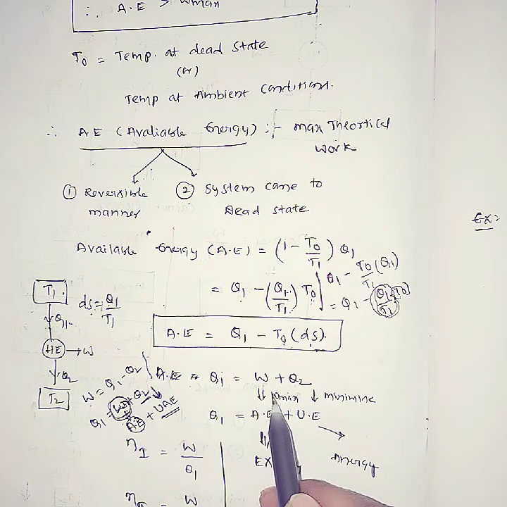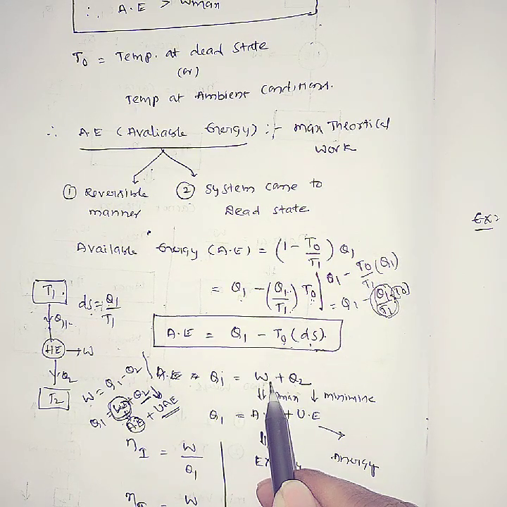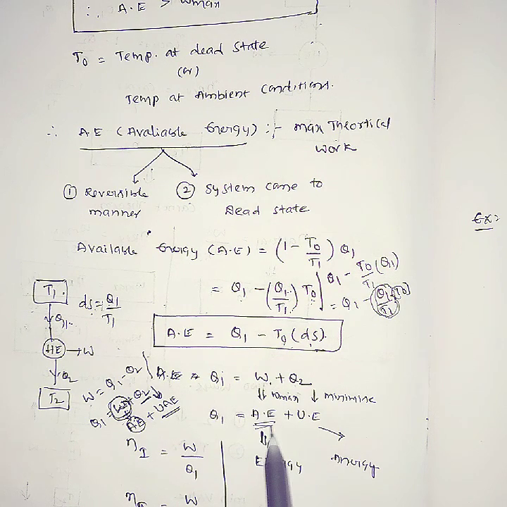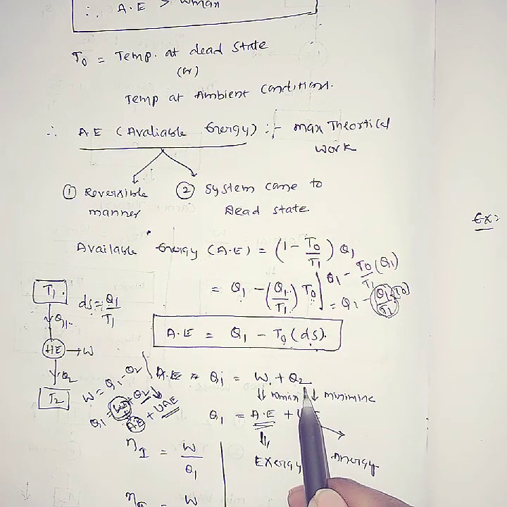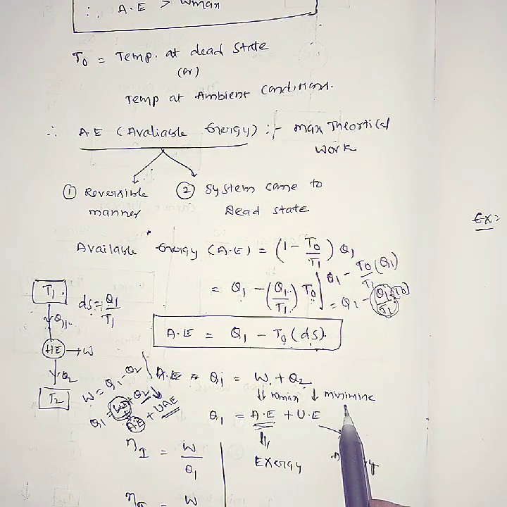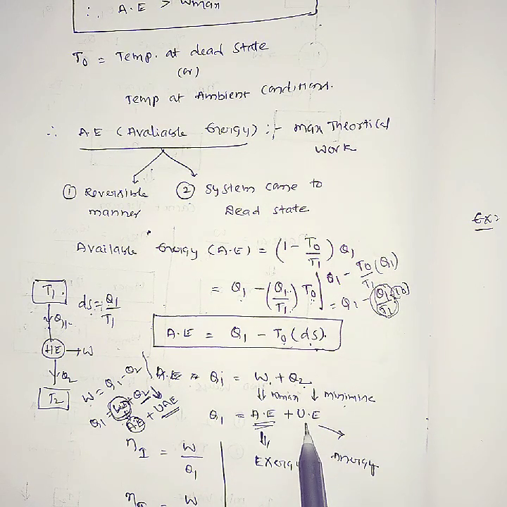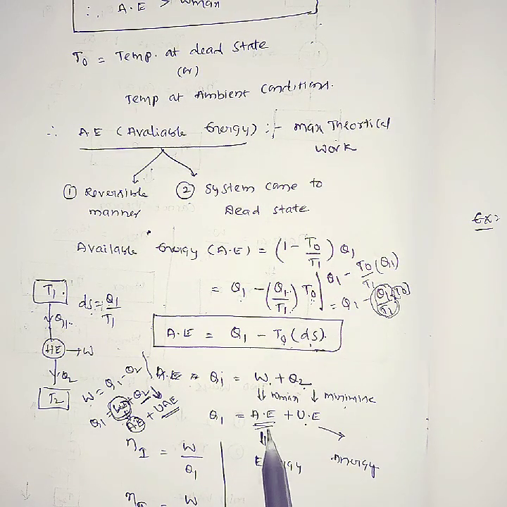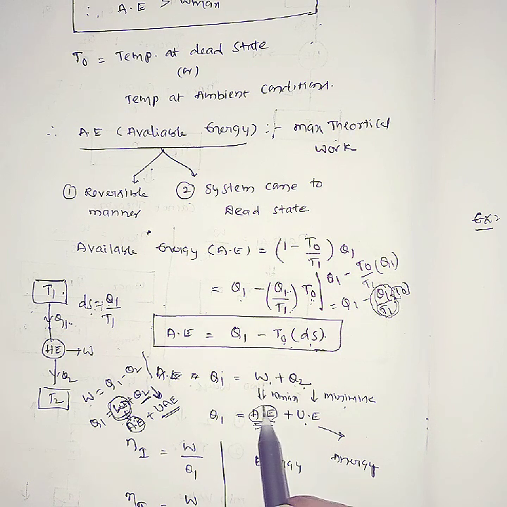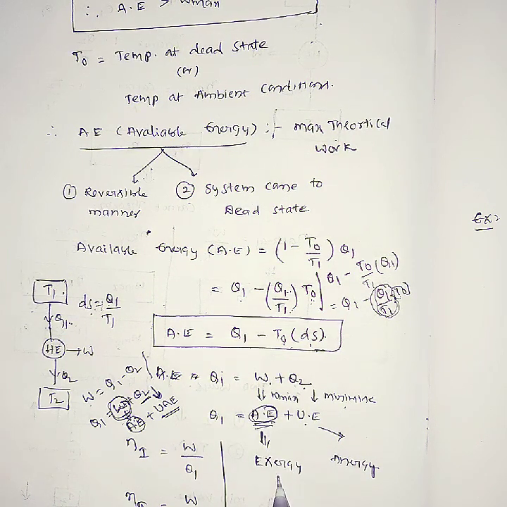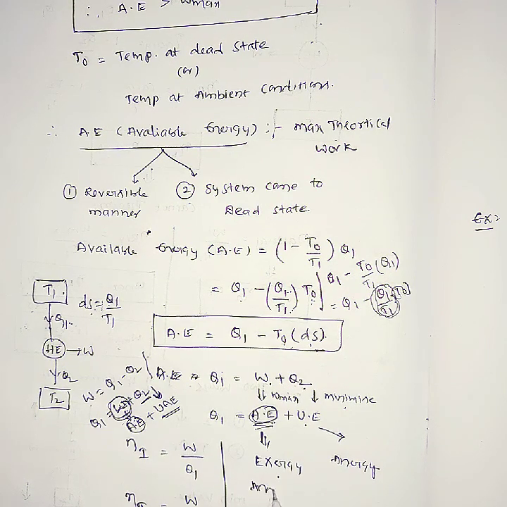If you maximize that work, you get available energy. If you decrease it, that heat is unavailable energy. Analysis done on available energy is called exergy analysis.